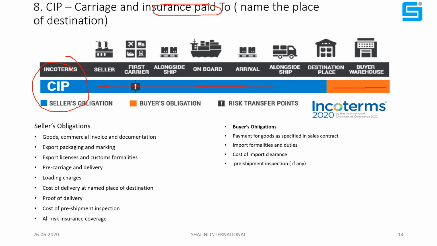Insurance cost will be borne by the seller. All the terms and conditions of CPT and CIP will remain the same. There is no difference. But CIP and CPT are mostly used in air freight, container ocean freight, small shipments, small parcel shipments, or RoRo shipment of motor vehicles. Okay, now we'll move to the next slide.